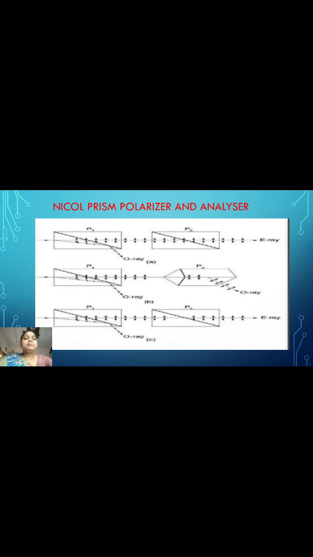When the two Nicol prisms are arranged with their principal sections parallel to each other, the extraordinary ray transmitted by one is freely transmitted by the other. If the second one is gradually rotated, the intensity of the extraordinary ray gradually decreases. When the two Nicol prisms are at right angles to each other, that is they are in